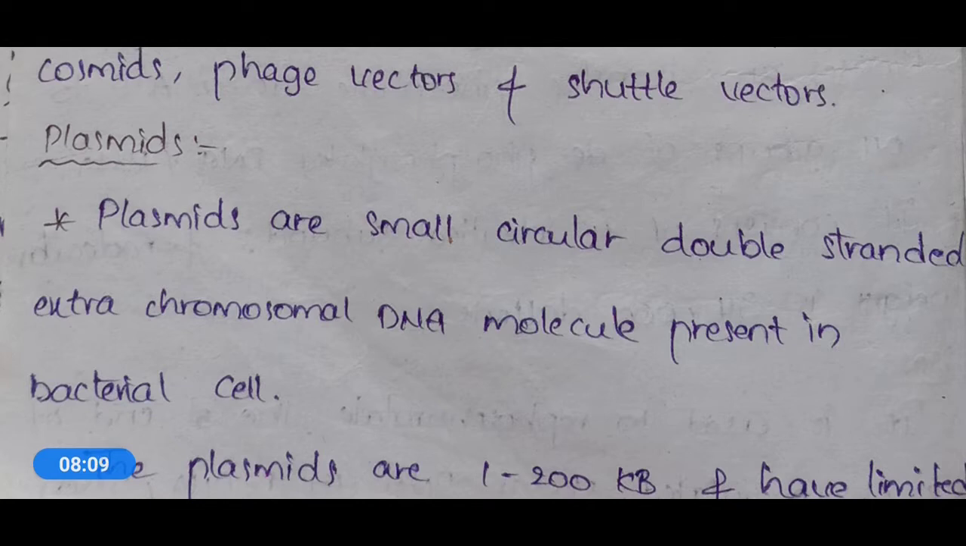Okay, if you see its size, it is around 1 to 200 kb in length, and it has a limited number of genes. Plasmids, when expressed, will have very few genes. As this is a small circular double-stranded DNA, it carries only a few genes.